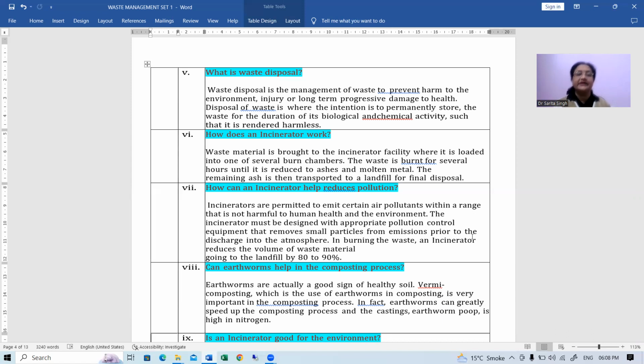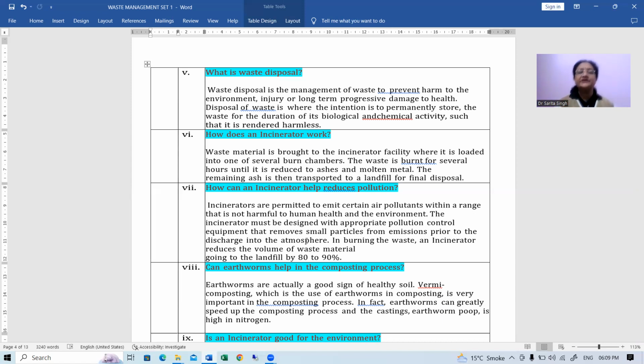Hazardous waste especially, right? How can an incinerator help in reducing the pollution? Now, in this question, you can see incinerators are permitted to emit certain air pollutants within a range that is not harmful to human health and the environment. Because when these wastes are being burnt, naturally some such gases are going to get emitted, right? But that is very limited as compared to the total waste which is getting disposed of in this manner.